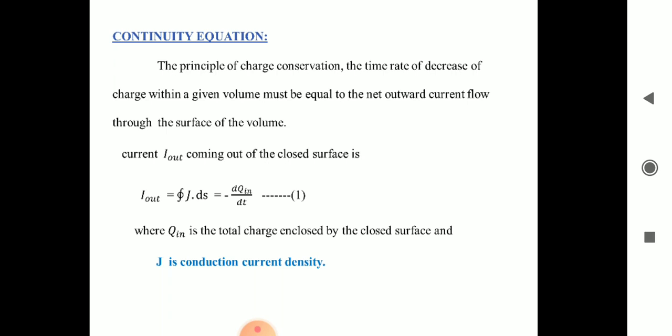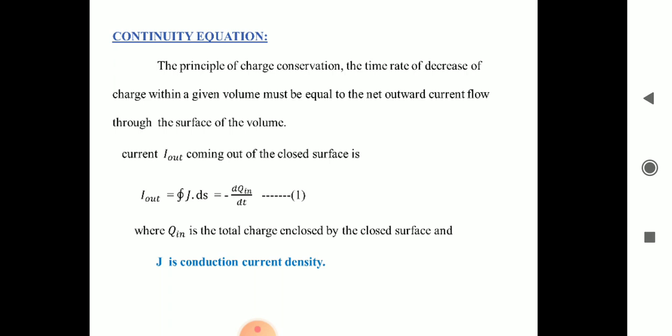What is dq in? The total charge enclosed by the closed surface. Therefore, dq in by dt is the time rate of decrease of charge. Here the minus sign shows the decreasing of the charge. Therefore, I out is equal to minus dq in by dt.